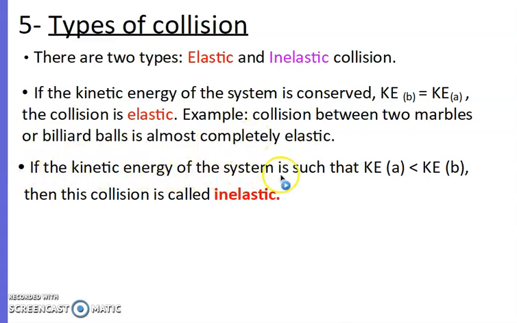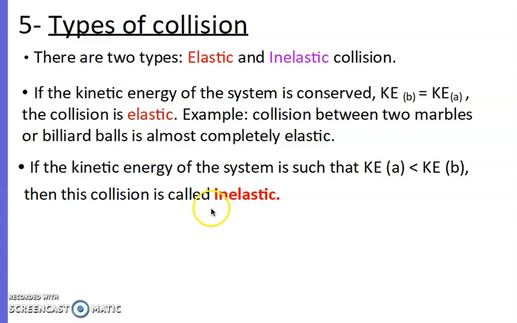Now, if the kinetic energy of the system after collision is smaller than before collision, this means that the system loses energy during collision. Means when collision occurs, heat is liberated or sound is heard. Clear? It means, in summary, the system loses energy during collision.